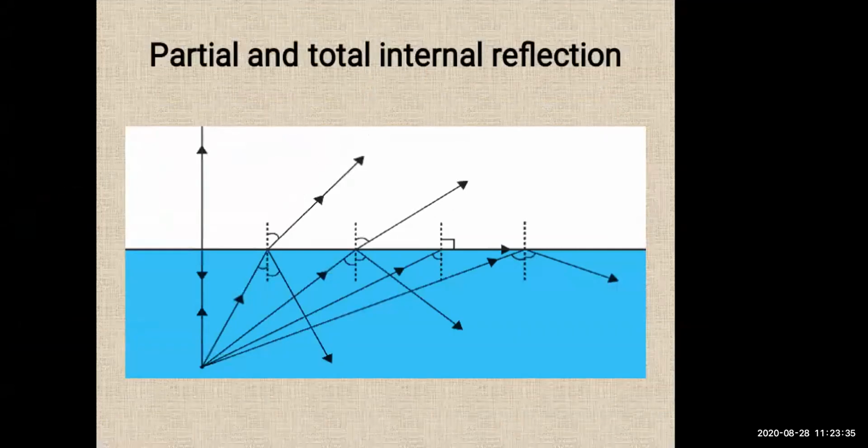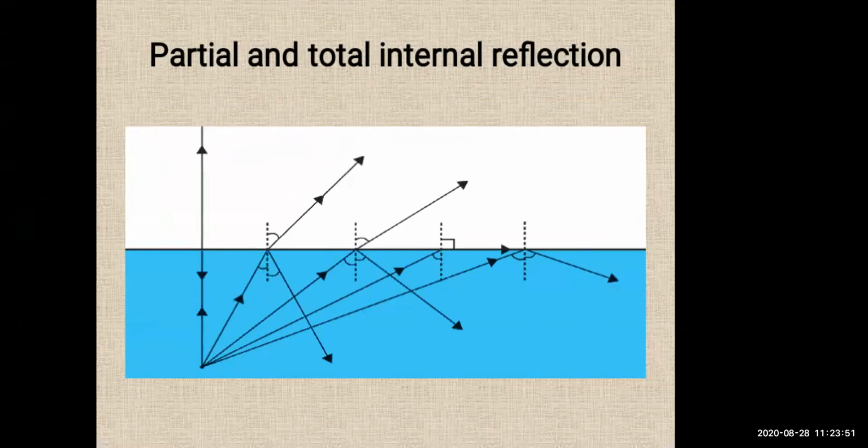Partial and total internal reflection. This diagram is given in your textbook page number 78. I hope everyone has the textbook in front of you. When I'm explaining, you should follow along there.